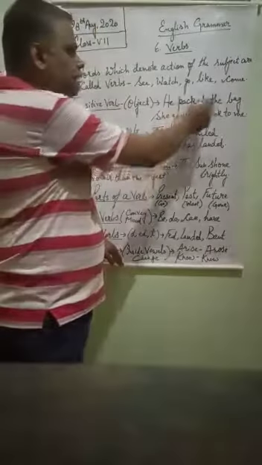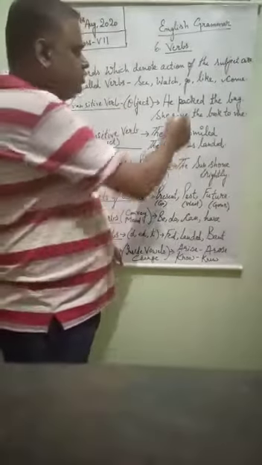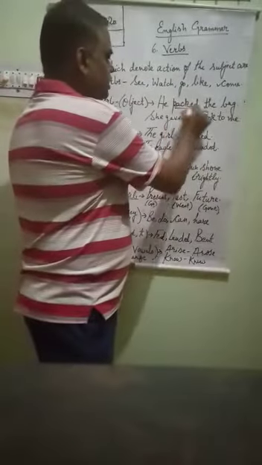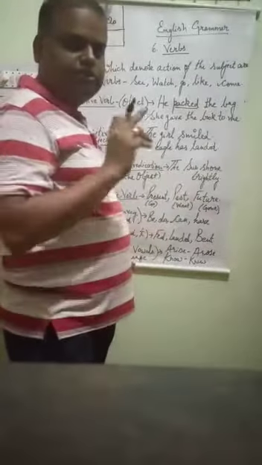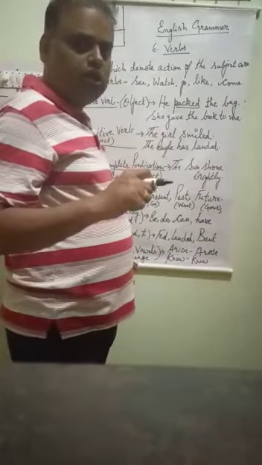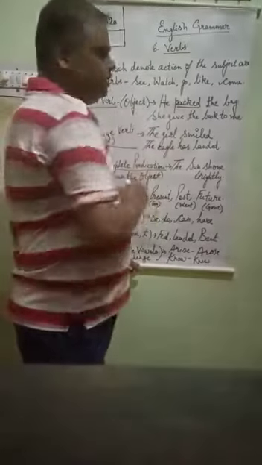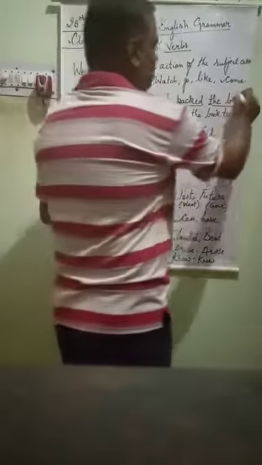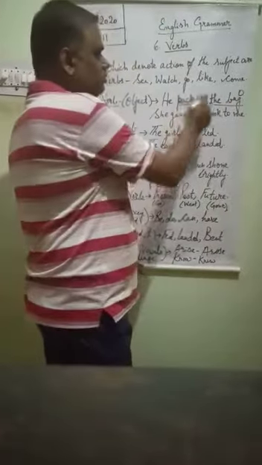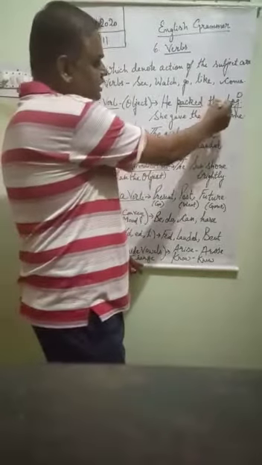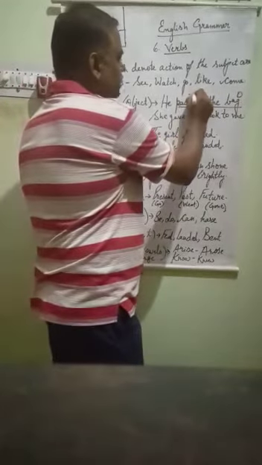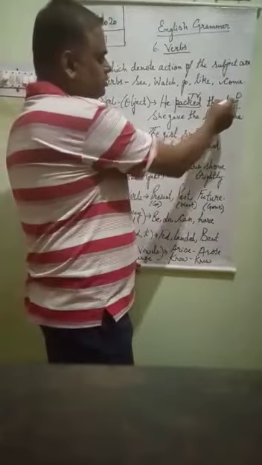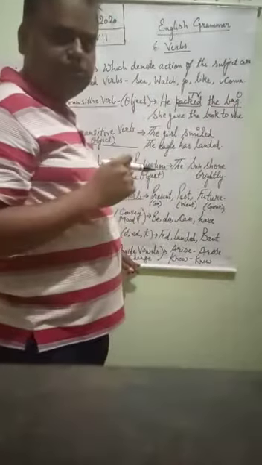Suppose he packed the bag. Now here what is the verb? Packed. We all know this is the action. Packing is the action. But is this a transitive verb or not? We have to ask, what did he pack? And the answer we are getting is bag. Bag is the object and pack is the verb, and because the object is present here, it will be a transitive verb. Where an object is present, the verb will be a transitive verb.